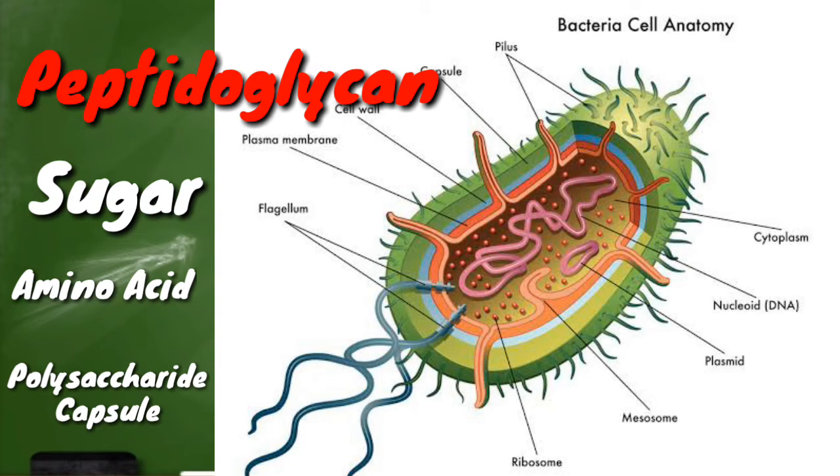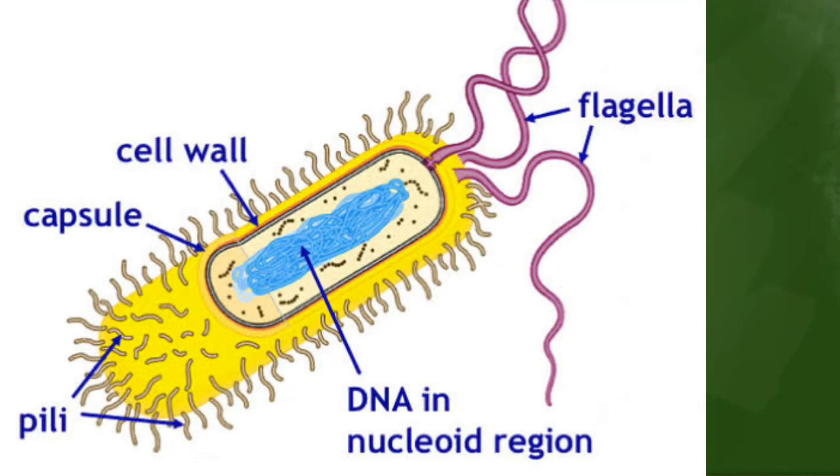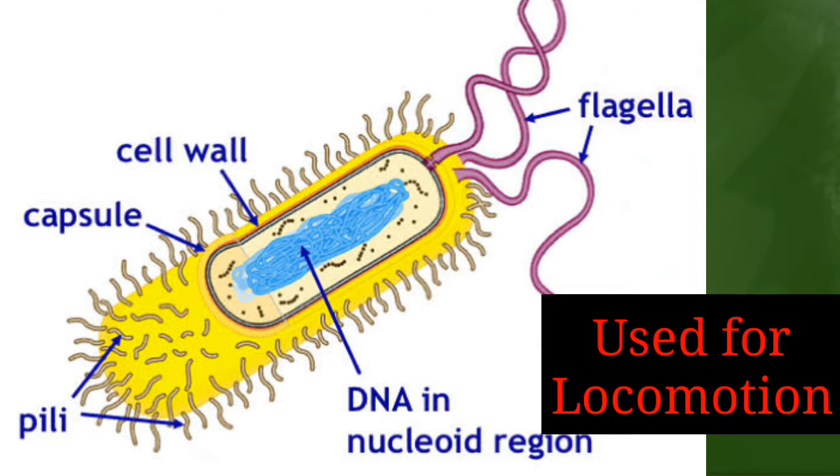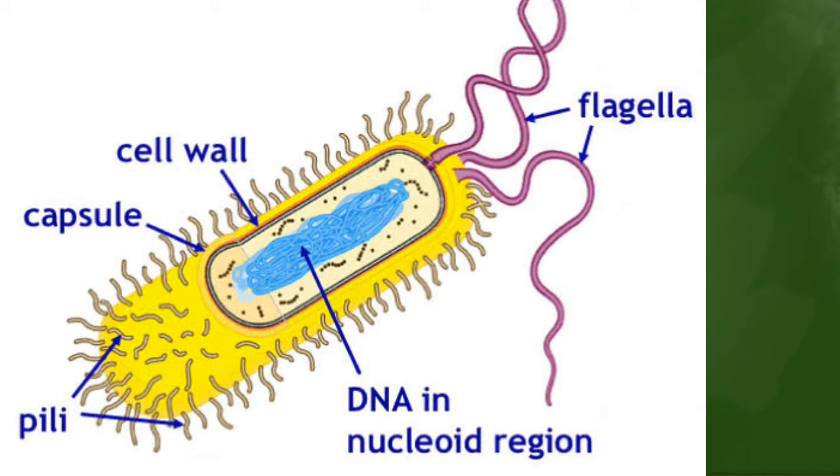Some prokaryotes have flagella, pili, or fimbriae. Flagella are used for locomotion, while most pili are used to exchange genetic materials during a type of reproduction called conjugation.